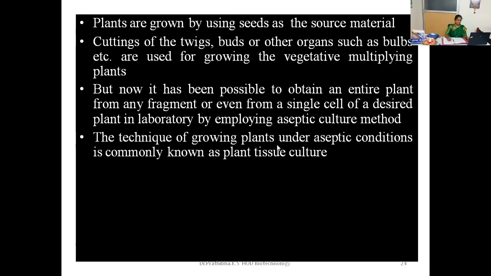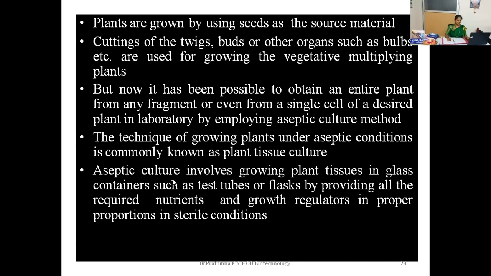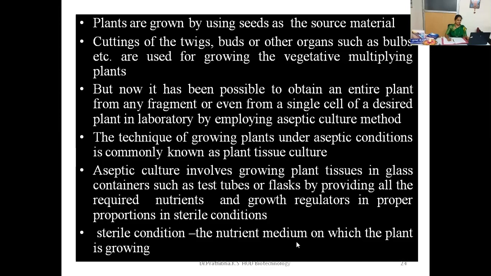The technique of growing plants under aseptic conditions is commonly known as plant tissue culture. Aseptic culture involves growing plant cells, tissues, and organs in glass containers, such as test tubes, conical flasks, or wide-mouth culture bottles, by providing all the required nutrients and growth regulators in proper proportions in sterile conditions. Sterile conditions and a suitable nutrient medium on which the plant will grow give the success rate of plant tissue culture.